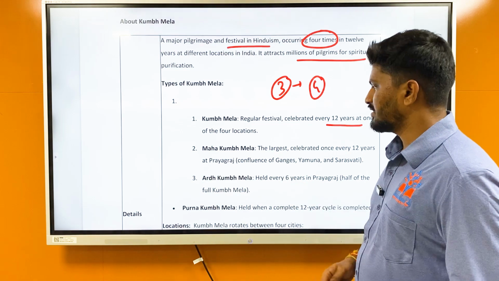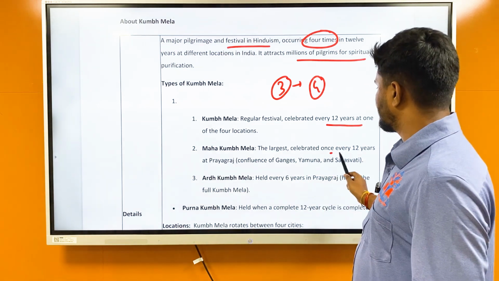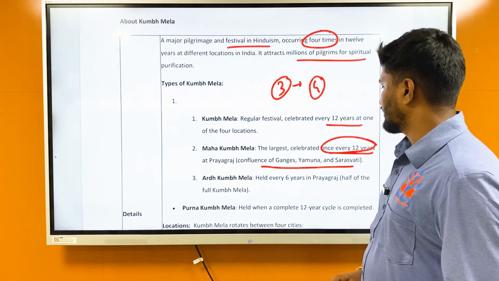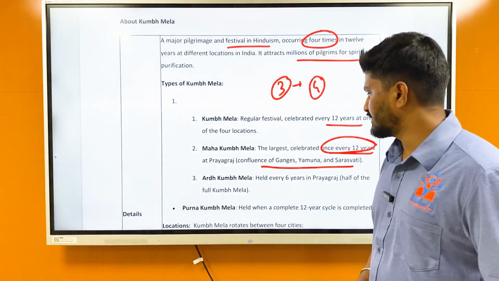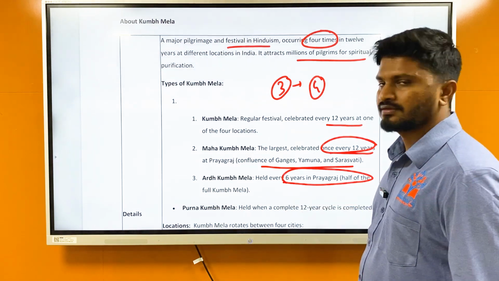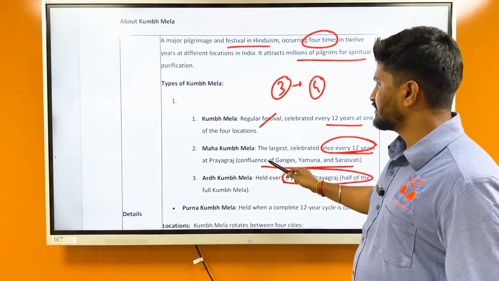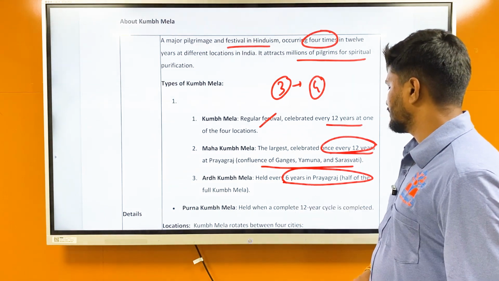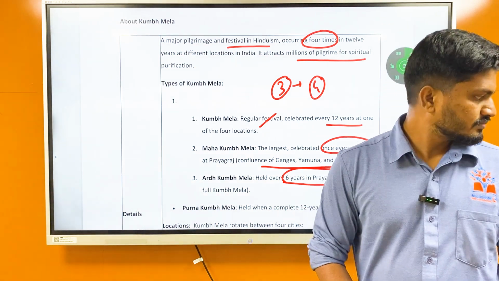Then Maha Kumbh Mela, it is the largest. It is celebrated once every 12 years at Prayagraj, at the confluence of Ganga, Yamuna, and Saraswati. Then there is Ardha Kumbh Mela, which is held every 6 years in Prayagraj. So Kumbh Mela is once in 3 years, Maha Kumbh Mela is once in 12 years, and Ardha Kumbh Mela is held every 6 years in Prayagraj, half of the full Kumbh Mela.